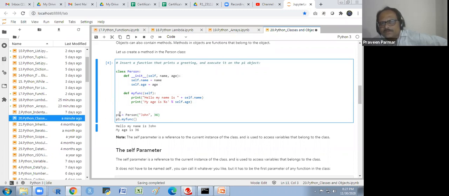P1 is the object I have created here. Then P1 dot my func. If I call my func, whatever I have written, it will give me for the P1 object this output.